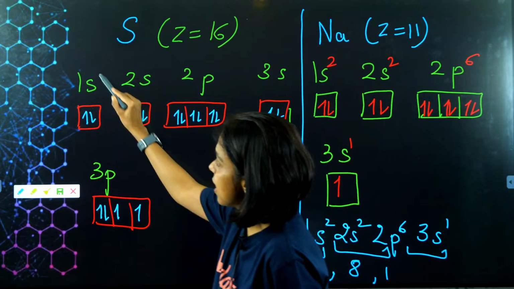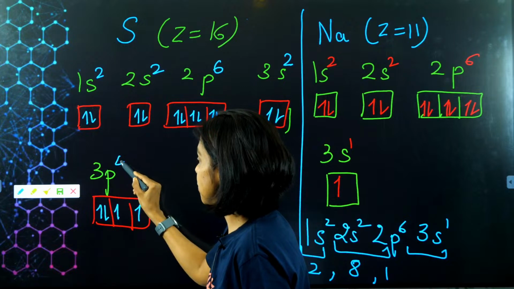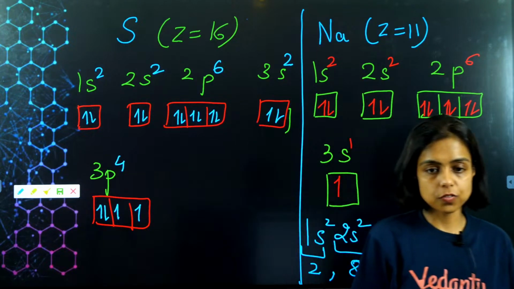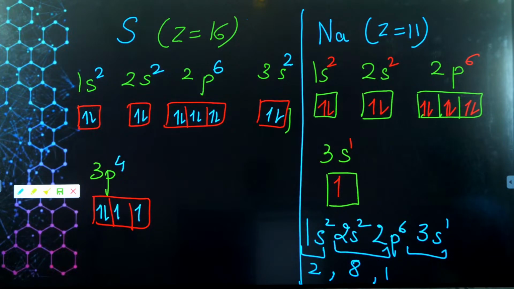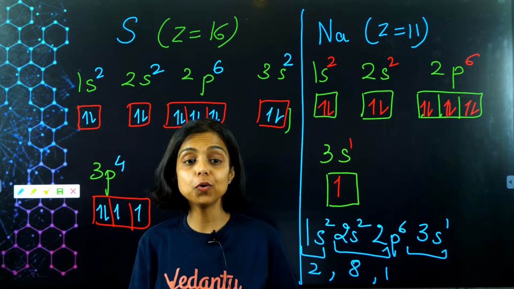So it is 1s2, 2s2, 2p6, 3s2, 3p4. This is the configuration. Got it, guys? 1s2, 2s2, 2p6, 3s2, 3p4. Got it? Yes or no?